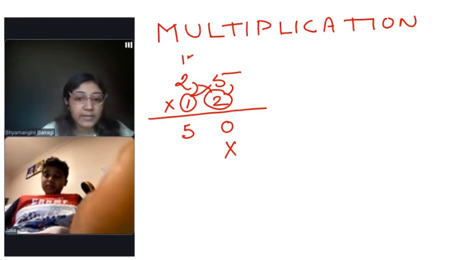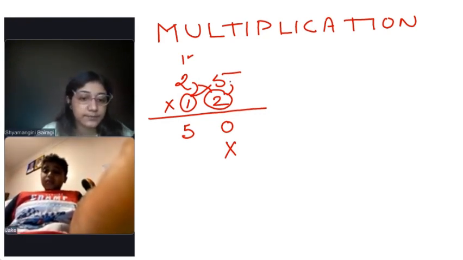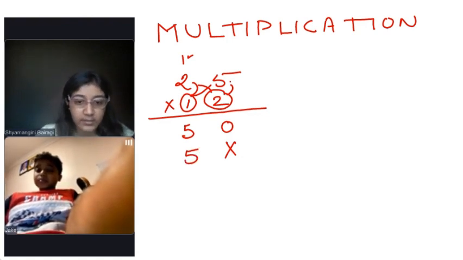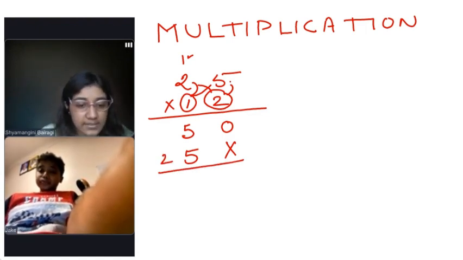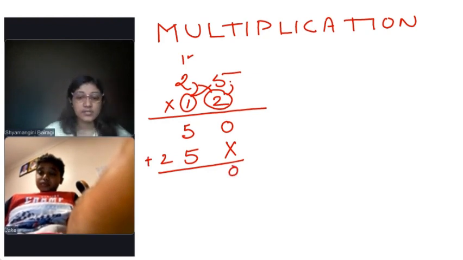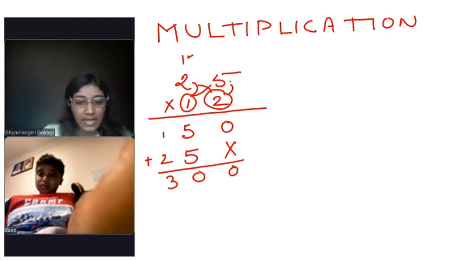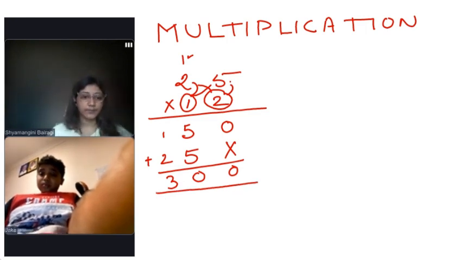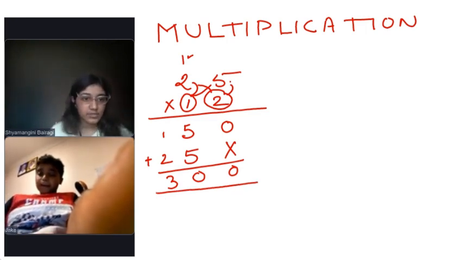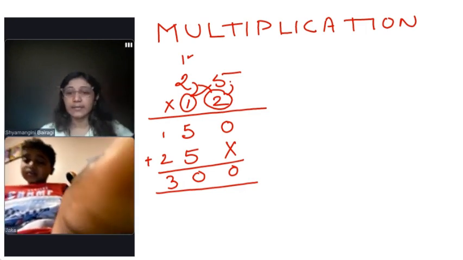So now 5 times 1, how much is it? 5. 2 times 1? 2. Okay. Now the last part is we will just add it. So 0, 0, 1, carry over 3. So the answer is 300. Understood? Let's do again.